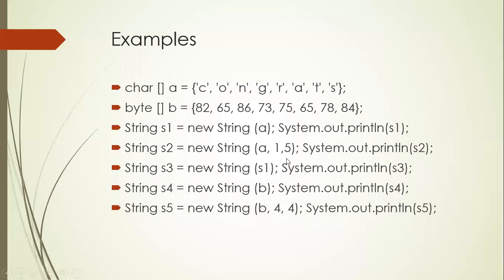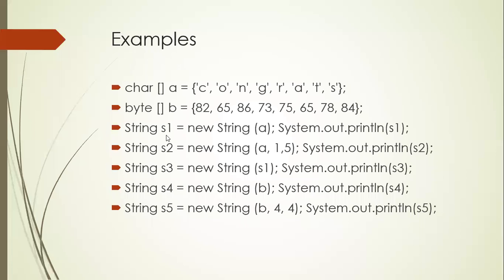You can see here, I am creating a character array, "Congrats", and I'm having a byte array also, 82, 65, some byte array I'm creating. These are the two different arrays I've created. Now I'm making use of these two different arrays.